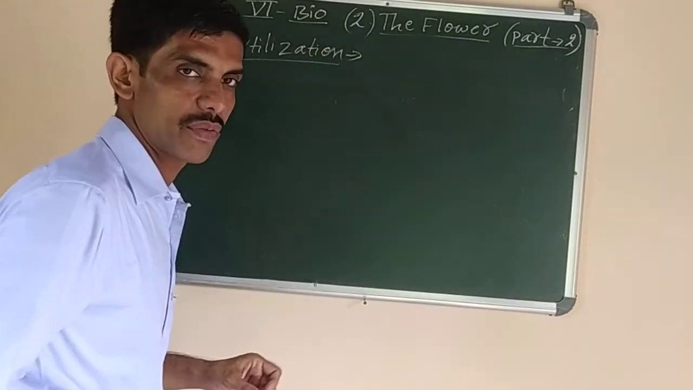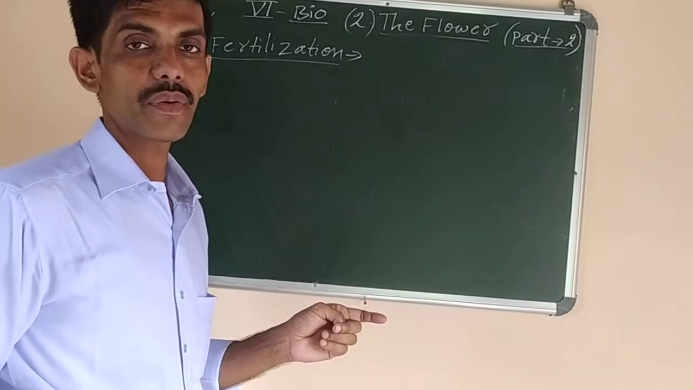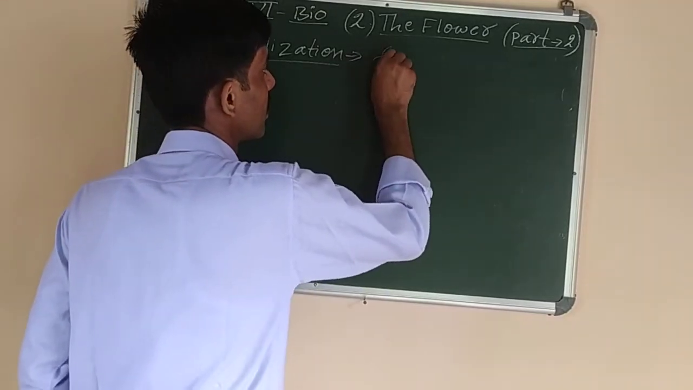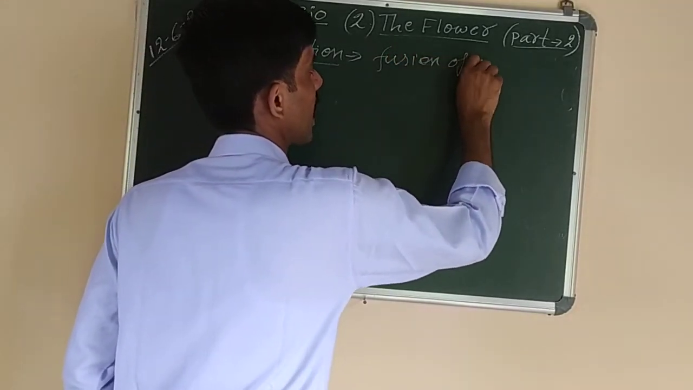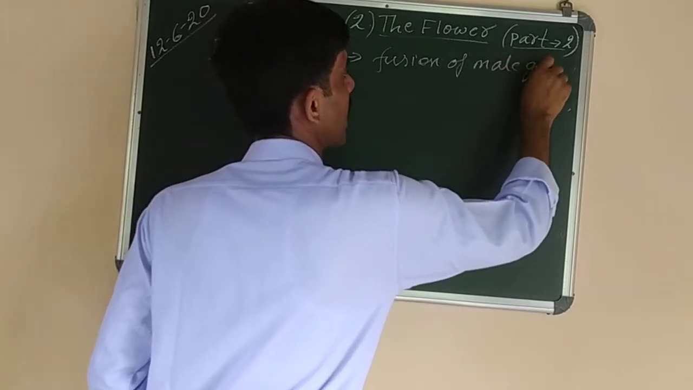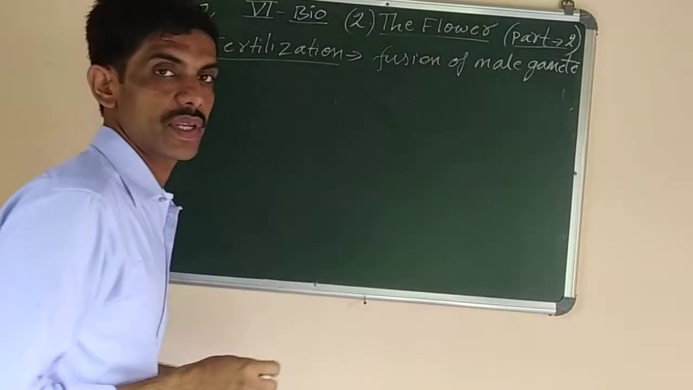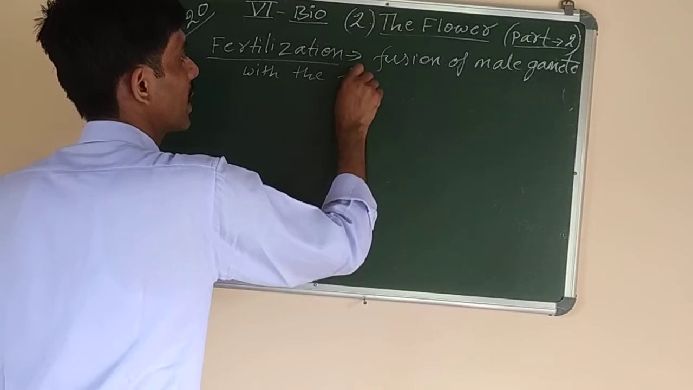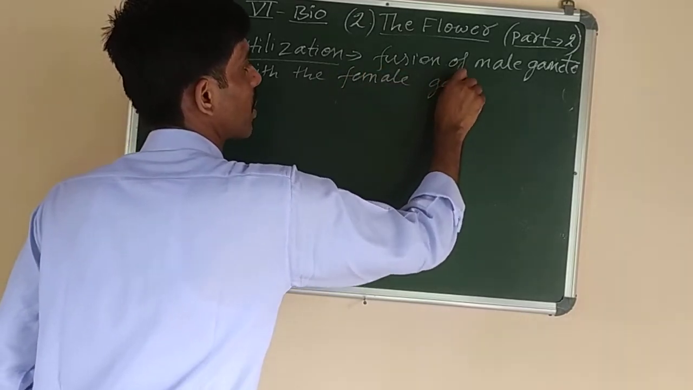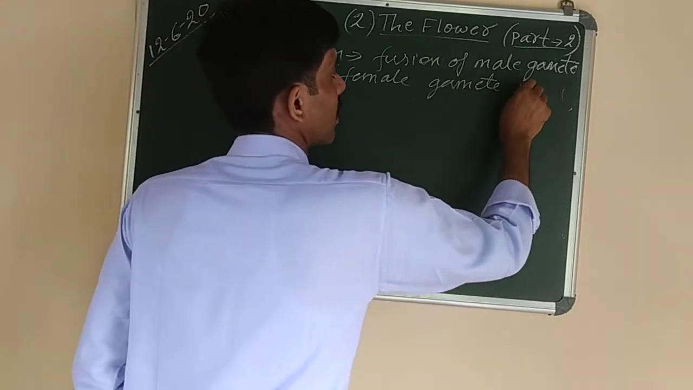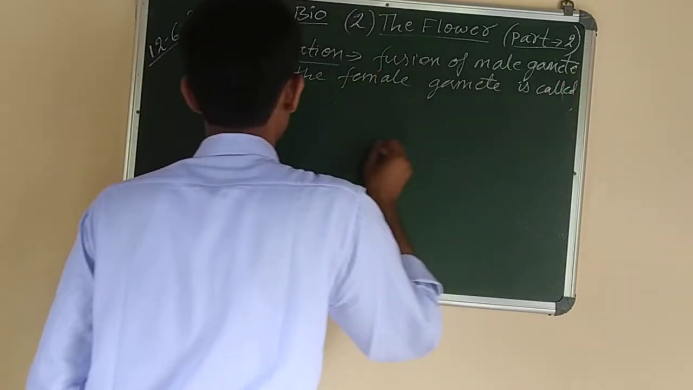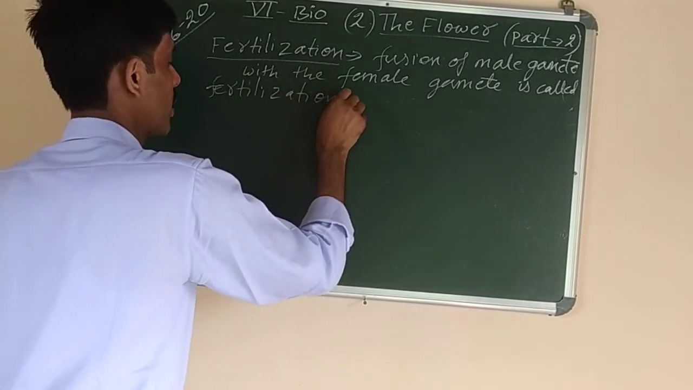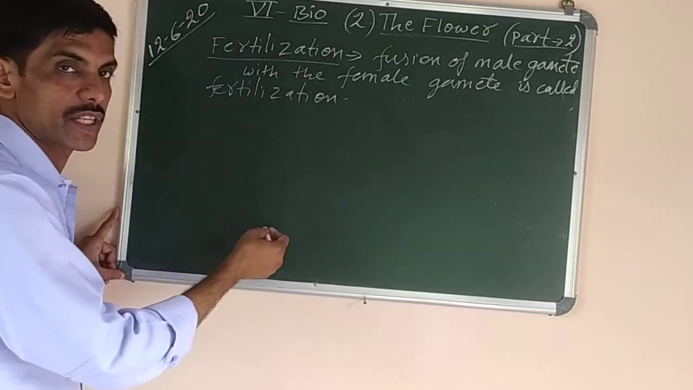What is fertilization? First, the definition of fertilization: fusion of male gamete with the female gamete is called fertilization. Fusion means mixing. Here the male gamete in plants is produced by the pollens. So fusion of male gamete with the female gamete, the female gamete is called egg, is called fertilization. Okay, now look at the diagram, how fertilization is done, and then I will explain side by side.